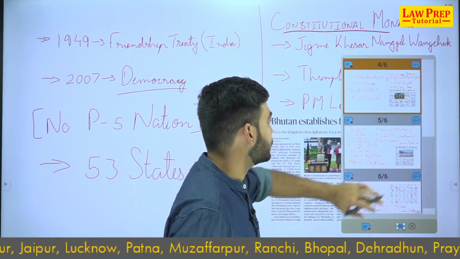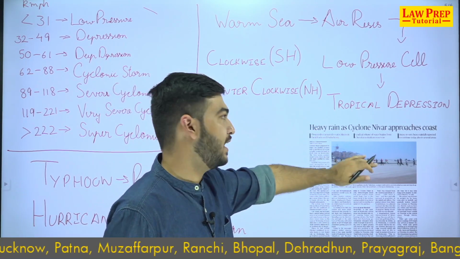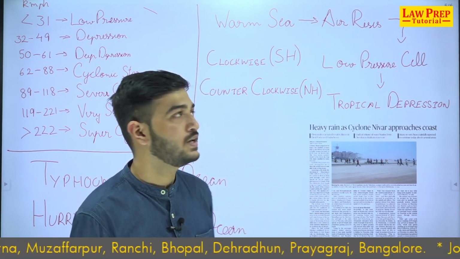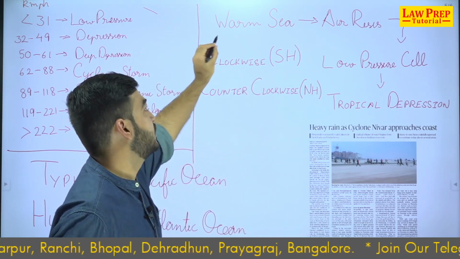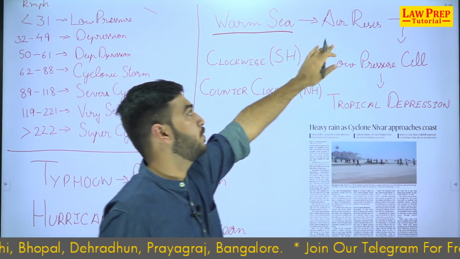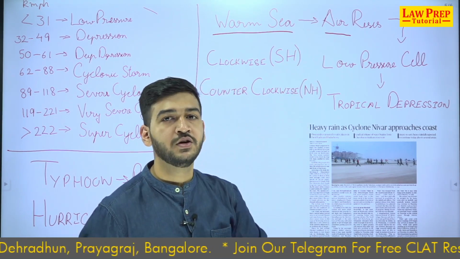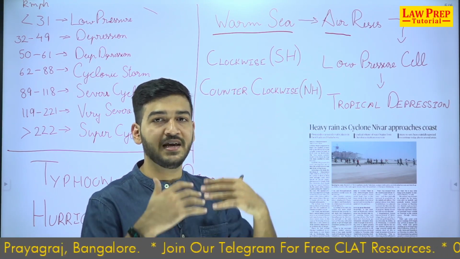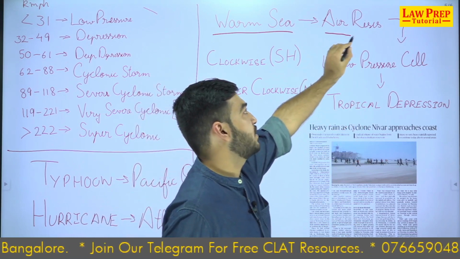Moving on, now with regards to the news on the cyclone. So a lot of you got it correct that the name Nivar has been suggested by Iran. But what are cyclones? How do they form? Okay, tropical cyclones form when the temperature of the sea becomes warmer, and so the warm air rises and cold air condenses to the bottom. So the warmer the sea, the warmer the air above it, and that air rises above the surface of the sea.